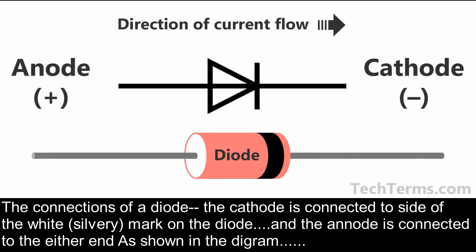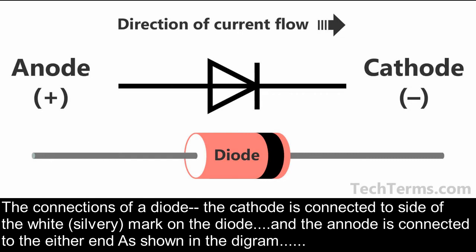Now, what is a diode? A diode is a semiconductor device with two terminals, typically allowing the flow of current in one direction only. It is made of two layers of semiconductor, one n-type doped semiconductor and another p-type doped semiconductor. This combination allows the current to flow from only one direction.